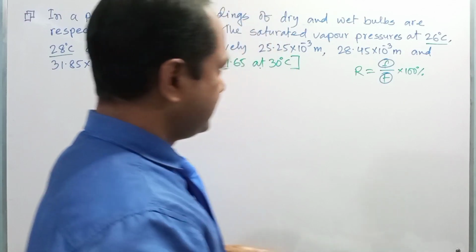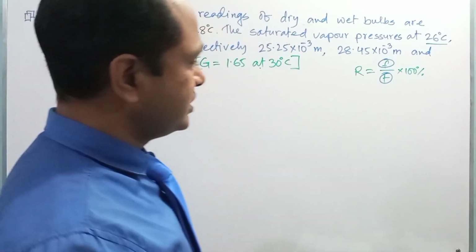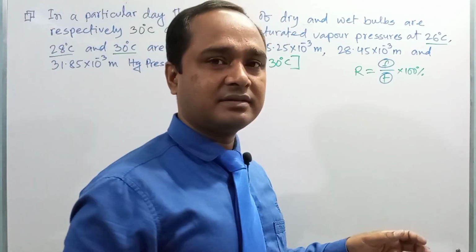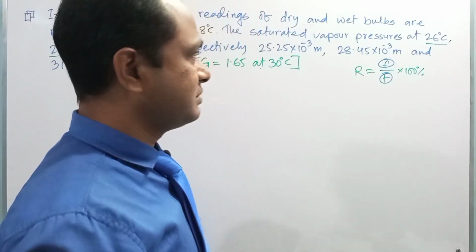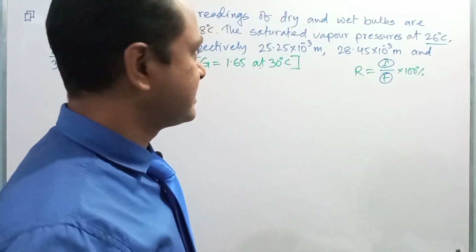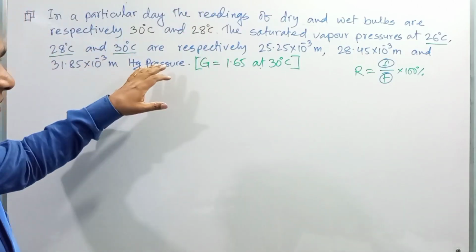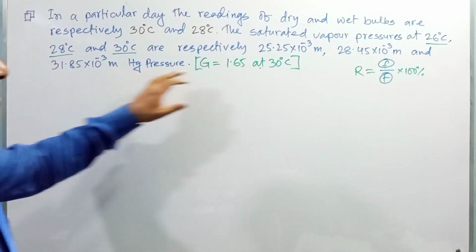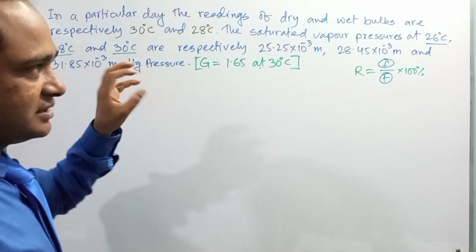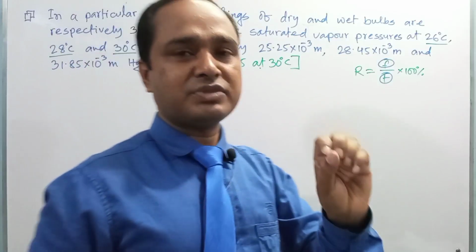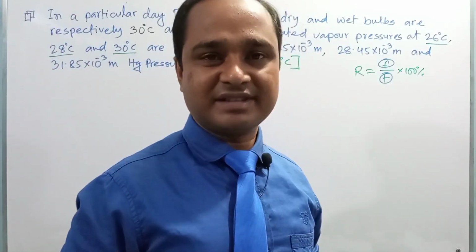Here the dew point is 26.7 that we have calculated in our previous calculation, and the saturated vapor pressure at 26.7 is not given here, right? The saturated vapor pressure at 26 degree, 28 degree and 30 degree are given, but we need it at 26.7 degrees Celsius.